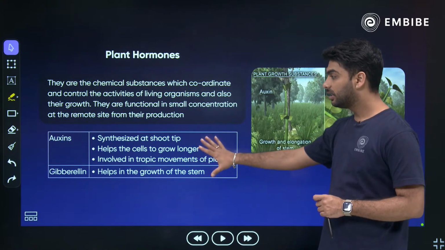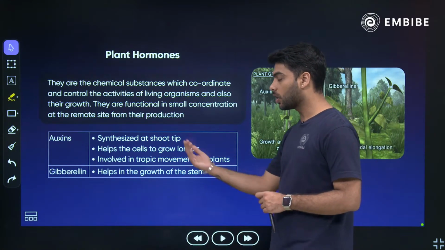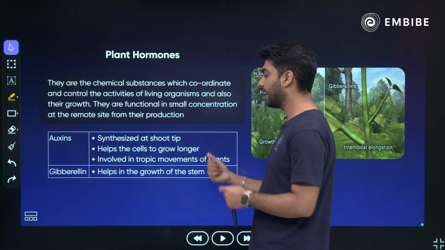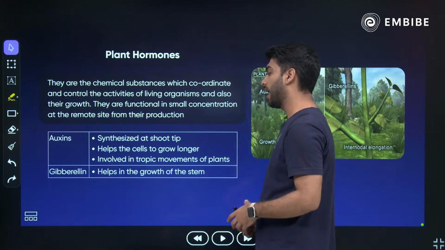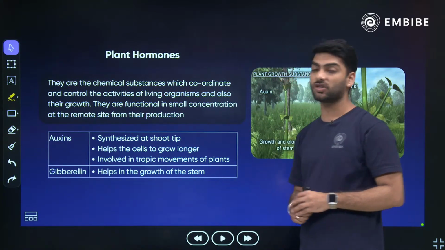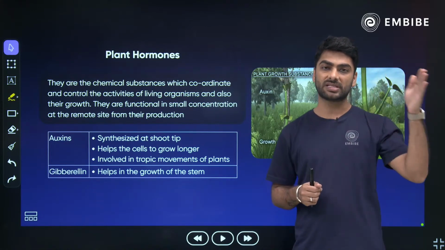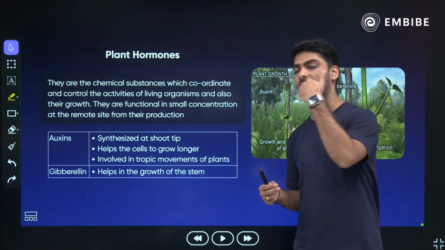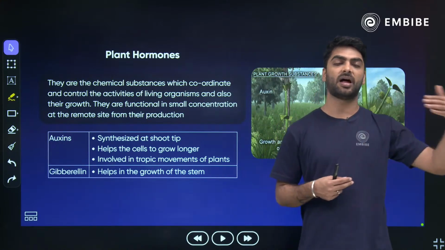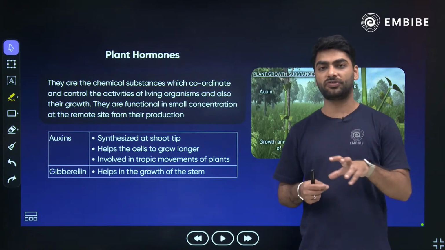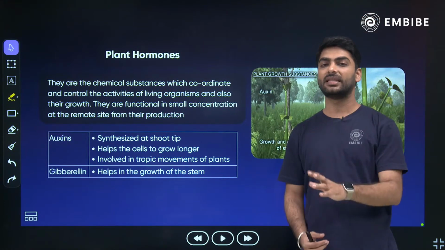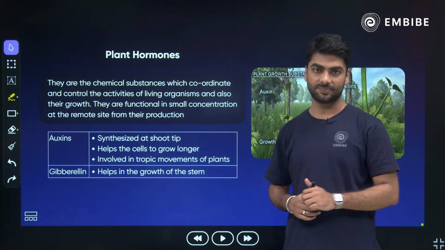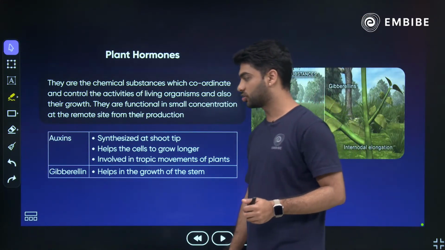Number 1 we have got auxin. Auxins are at the shoot tip. They help the plant to grow longer and they are involved in tropic movements of the plant. The plant moving towards light, water, gravity, the plant responding to chemicals, responding to touch, all of this, the height of the plant, that is controlled by auxins. So auxin is your first hormone.